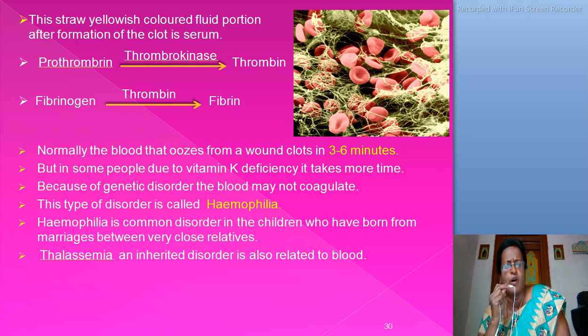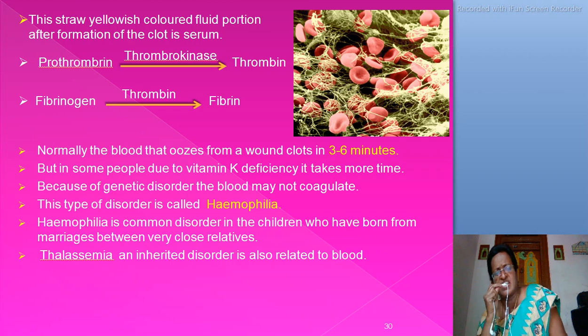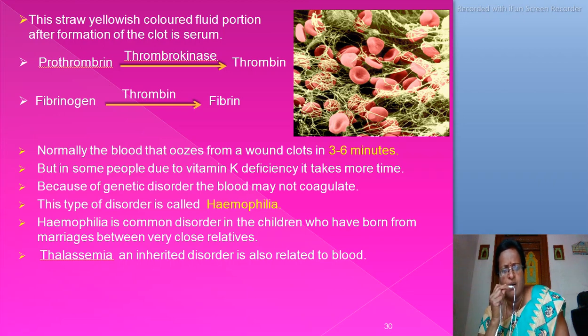This is an important equation of coagulation of blood. Prothrombin, with the help of the thrombokinase enzyme, is converted to thrombin, and fibrinogen, with the help of the thrombin enzyme, is converted to fibrin. Normally, the blood that oozes from a wound clots in 3 to 6 minutes, but in some people, due to vitamin K deficiency, it takes more time.